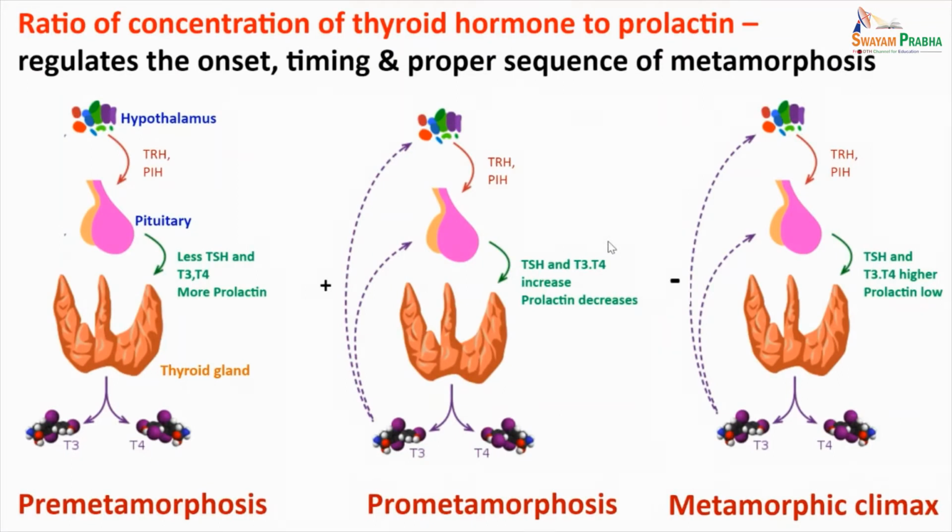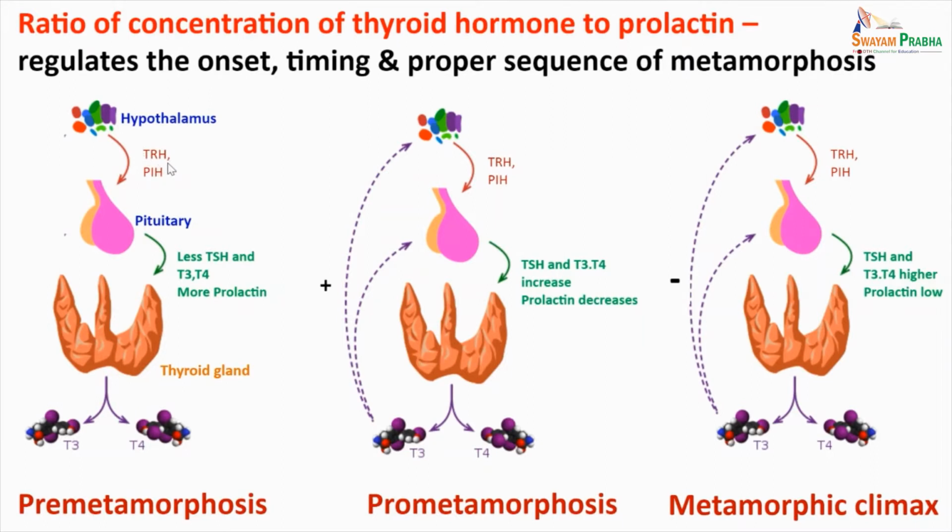This illustration shows the three stages of metamorphosis that are based on the concentration of thyroid hormones in the blood. If you remember, these three stages were given by an experiment done by Etkin in 1968. Now here it is the ratio of thyroid hormone to prolactin, which actually regulates the onset, timing, and proper sequence of metamorphosis. During the first stage, that is the pre-metamorphosis, an exogenous signal instructs the hypothalamus to release thyrotropin-releasing hormone